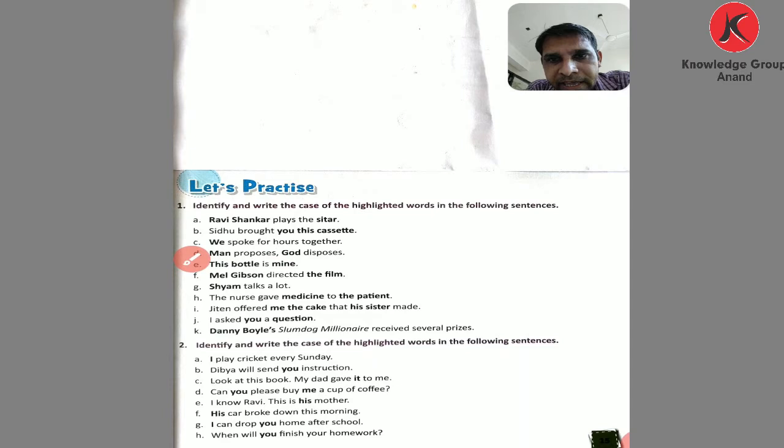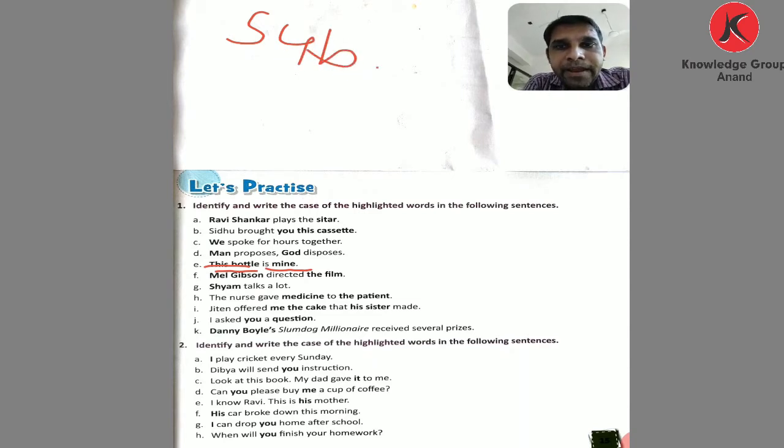Now comes to E. Here are two words: this bottle and mine. Here this bottle is used as a subject, so this bottle is subjective case. And mine: if you ask the question with whose, whose bottle is this?